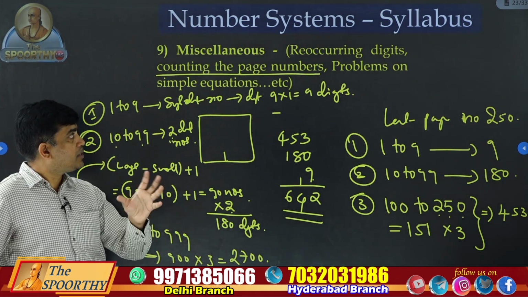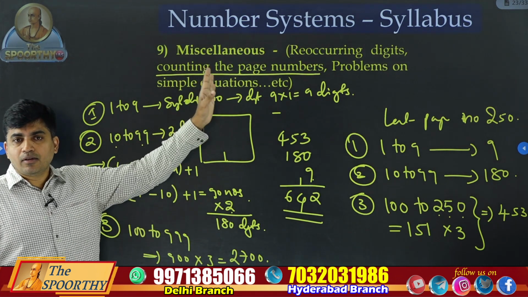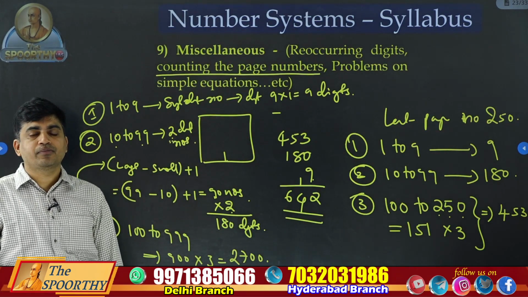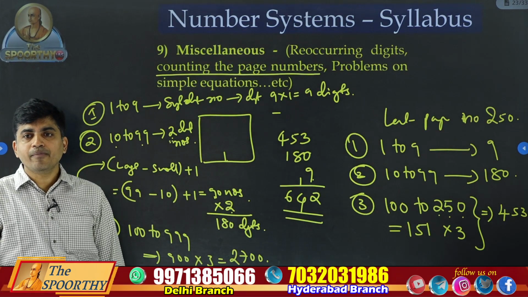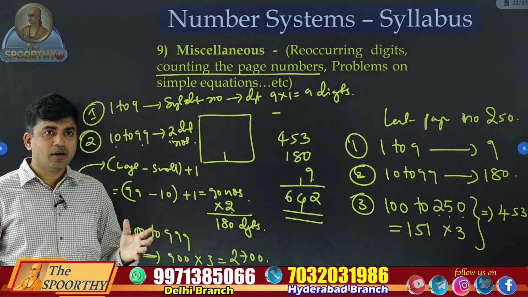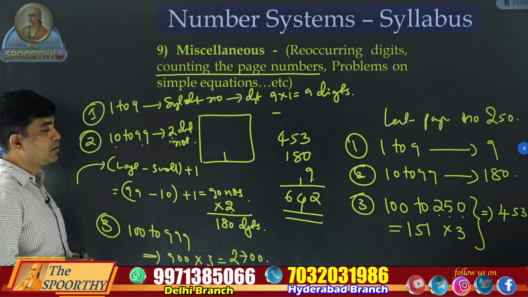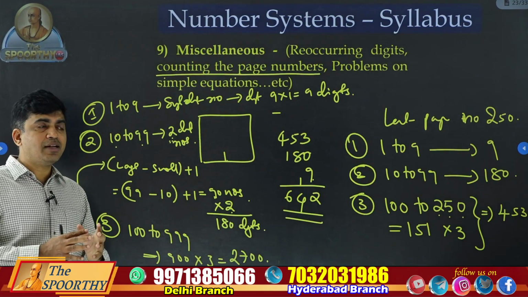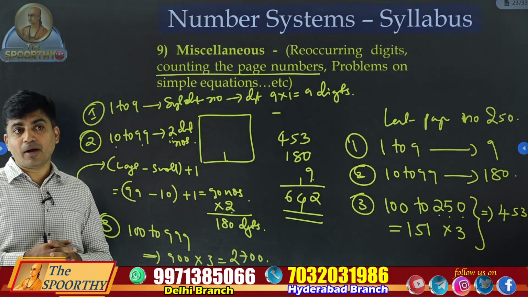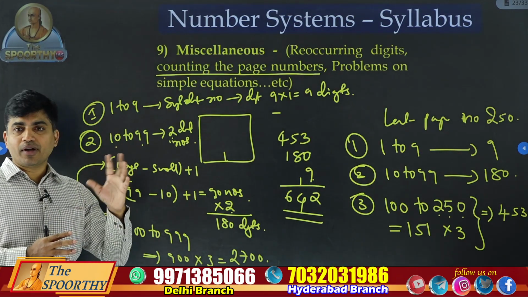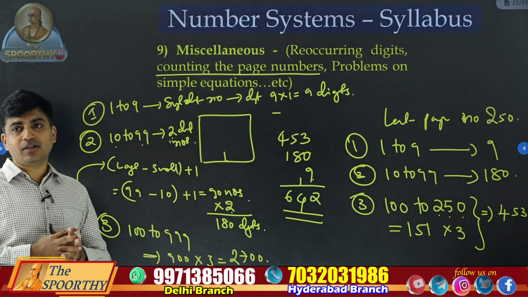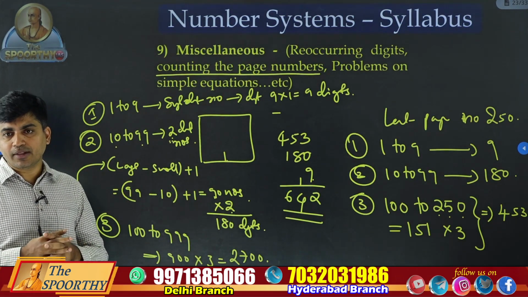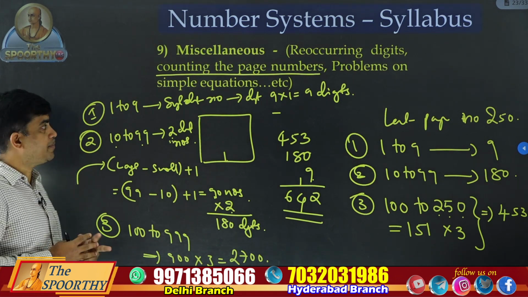Whatever miscellaneous topics are pending, you are going to learn in this 9th chapter. If you break number systems like this, you are going to study each and every concept properly. Out of 20 or 23 questions, you can easily answer 16 or 17 questions. Maybe 3-4 questions are too lengthy sometimes, we can skip them.